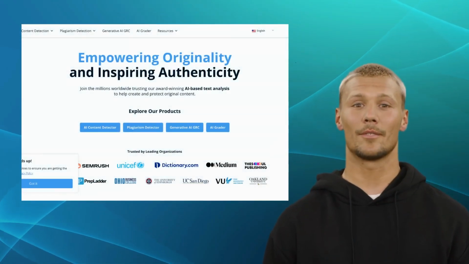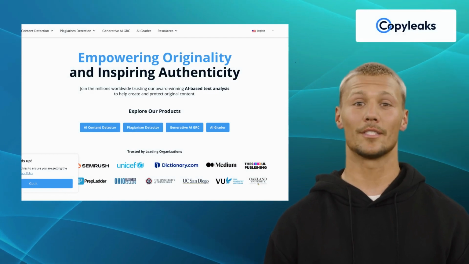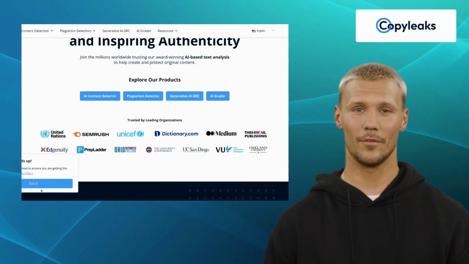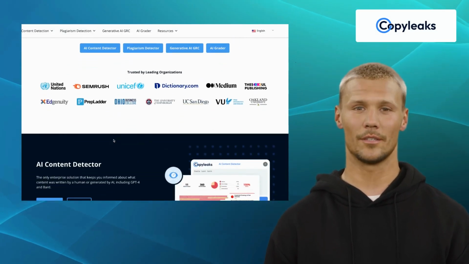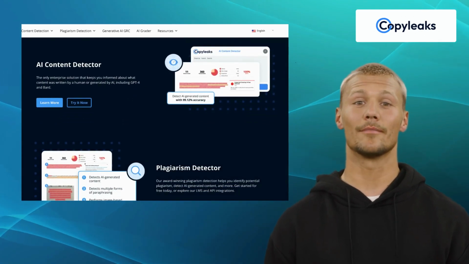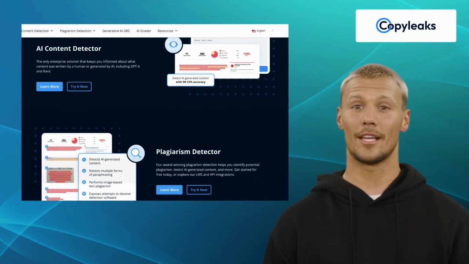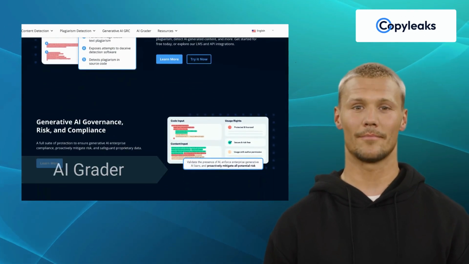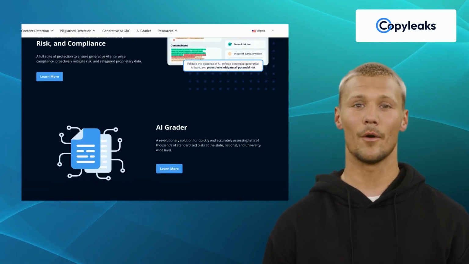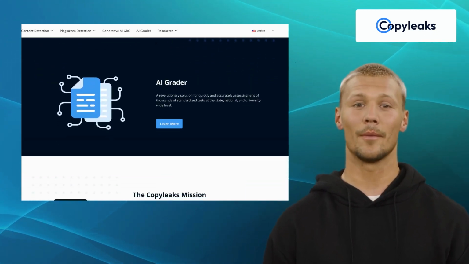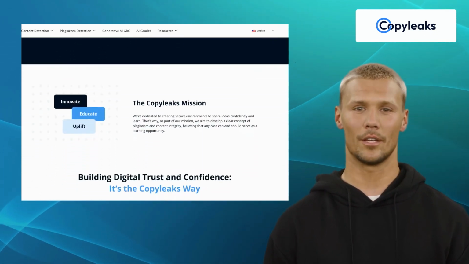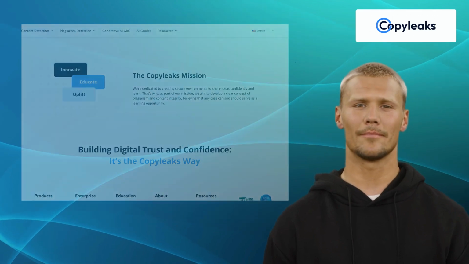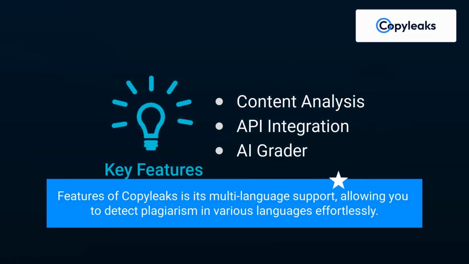Our third alternative is Copyleaks. Copyleaks is a comprehensive plagiarism detection software designed for academic institutions, businesses, and individual writers. It offers exclusive features like content analysis, API integration, and AI grader. With its intuitive interface and powerful scanning capabilities, Copyleaks helps you maintain academic integrity or protect your brand's reputation. And one of the standout features of Copyleaks is its multi-language support, allowing you to detect plagiarism in various languages effortlessly.